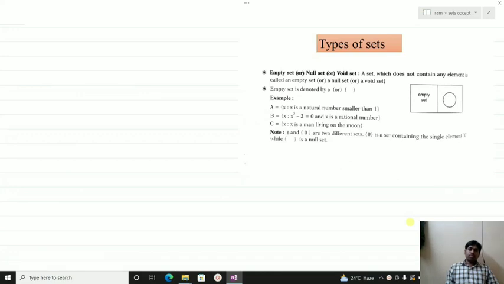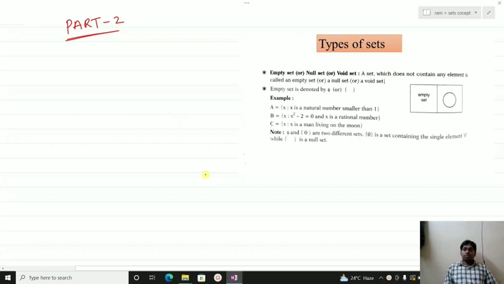Hi students, welcome back to part 2 of sets. If any student did not see the previous part 1 video, please go through that. In that video I discussed what is meant by a set. A set is a well defined collection of distinct elements, and representation of sets was also discussed. There are two ways to represent sets: one is roster form, the second is set builder form.